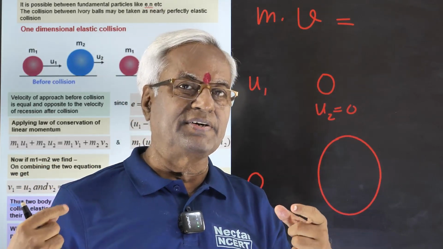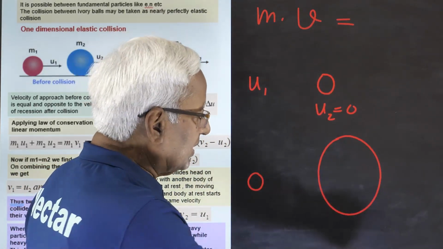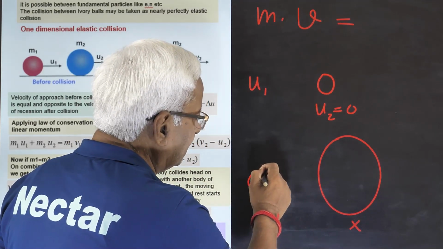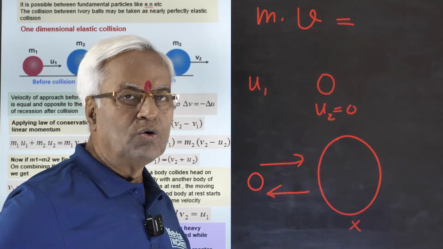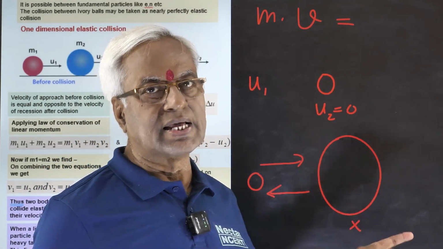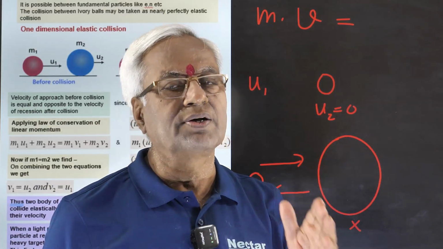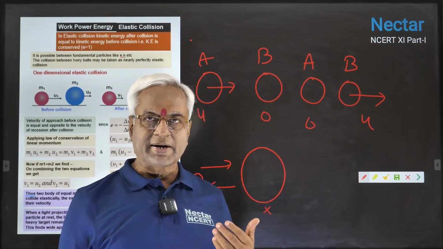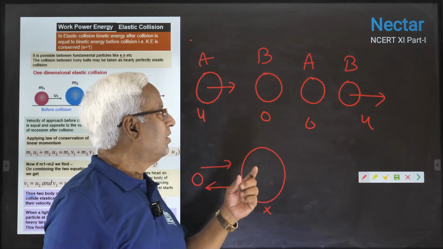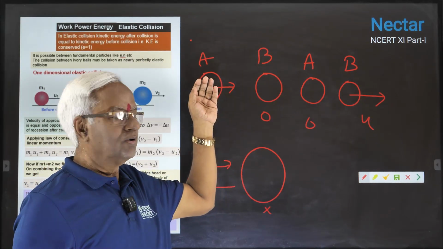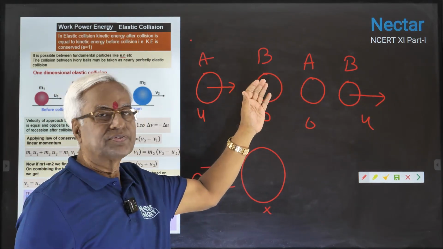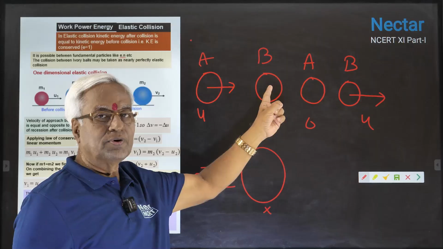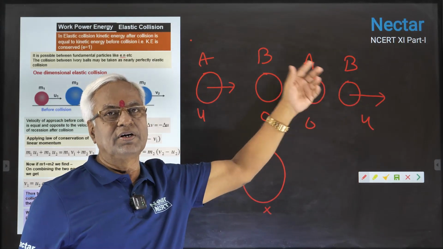Again, I reiterate that in this discussion, when you say heavier one is not affected by the collision and the lighter one has returned or bounced back with the opposite velocity, in this condition size is not important, only the mass is important. For example, I quote here two examples from your practical sport life. You see, billiard ball, when one is at rest and other ball comes rolling and hits this, then the first one will come to rest, they'll exchange the velocity, and the second that was at rest will now start moving with the velocity of the first one.